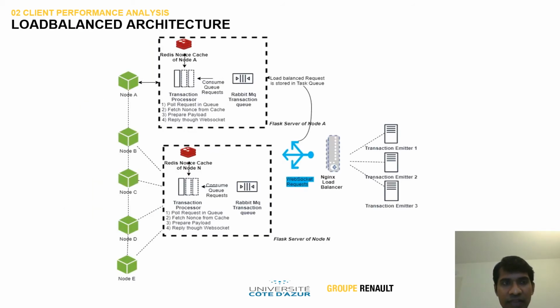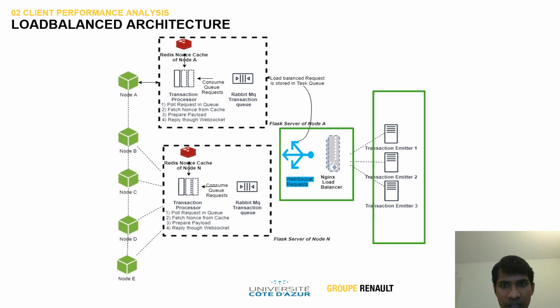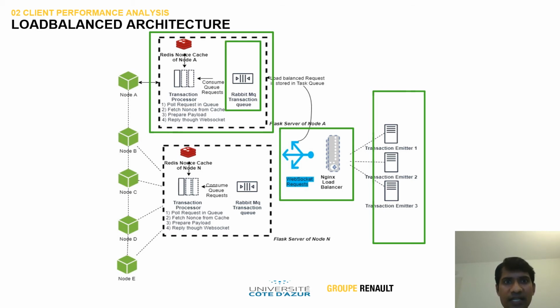Next is the construction of the Ethereum specific load balance architecture. It comprises a transaction emitter, similar to the tool discussed earlier. It sends transactions to an Nginx load balancer, which operates on a round robin algorithm, and then redirects the request towards each of the middlewares. The middlewares are interfaced with each of the respective blockchain nodes. Inside the middleware is a RabbitMQ transaction queue, which serves all the incoming transactions.